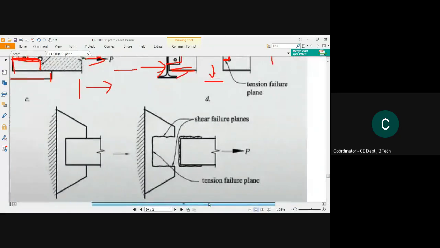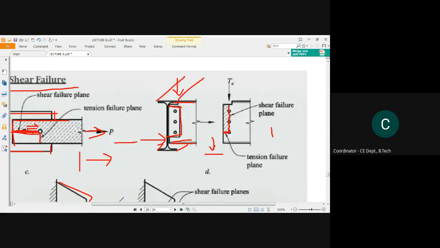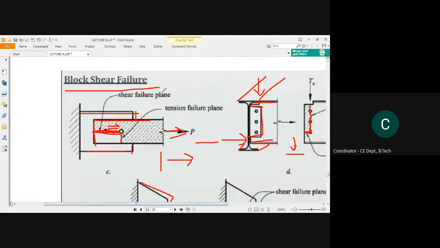See, this is another type of block shear failure. Here the entire part has come out from this primary plate. See, both failures are parallel to the direction of the force, so this is a shear failure, and perpendicular to the force, that failure is called the tension failure. So in the block shear failure, there will be two accumulated failures, which are shear and tension in the plane of the plate. Okay.